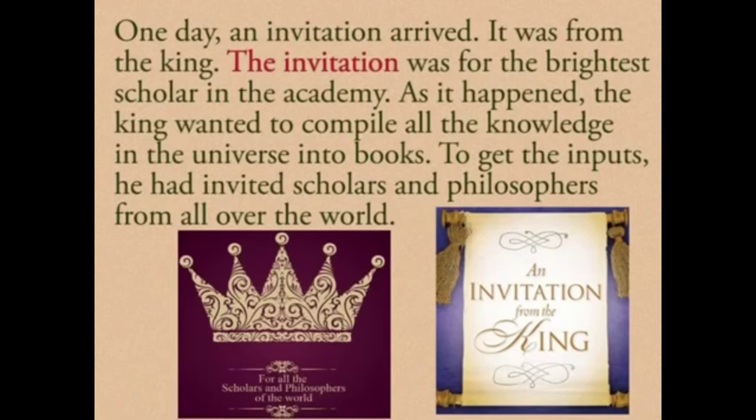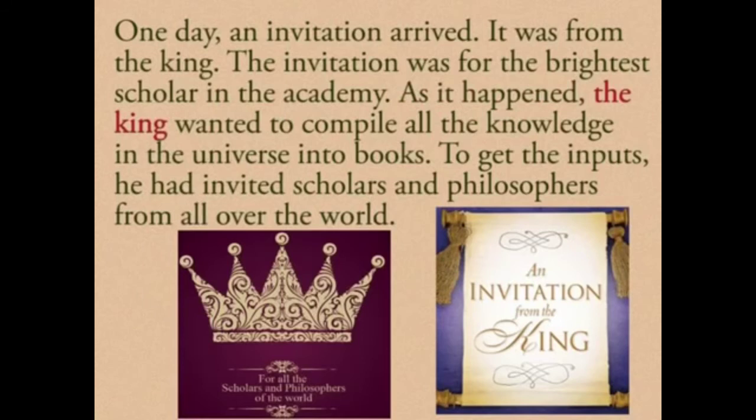Whoever was the brightest scholar in that academy, that student was invited by the king.